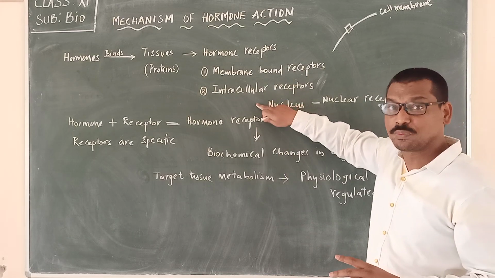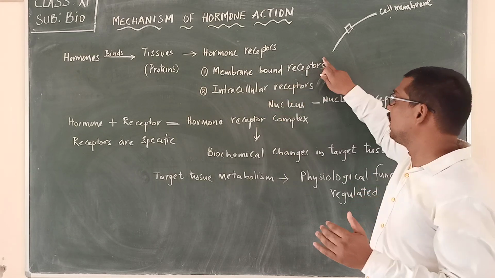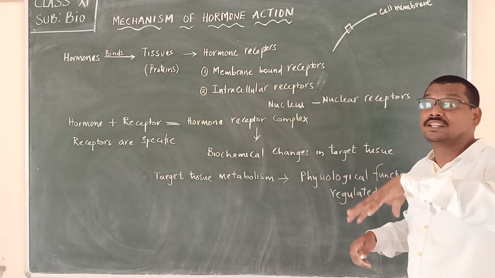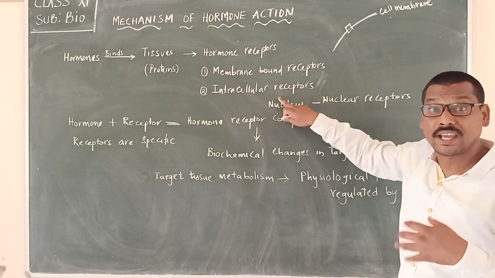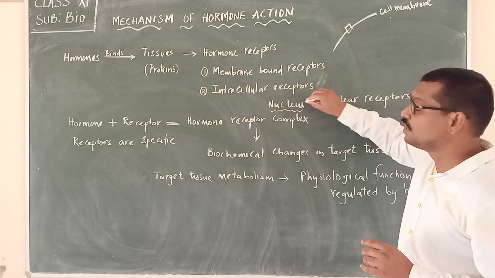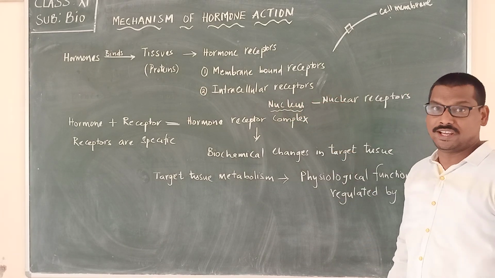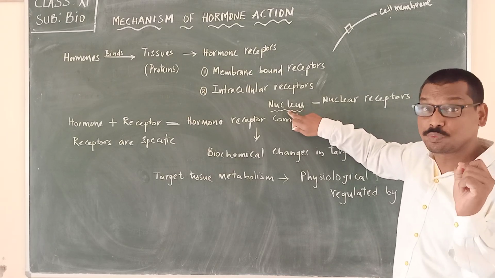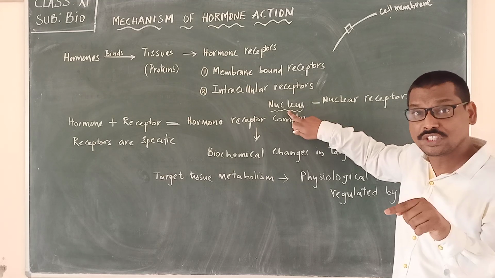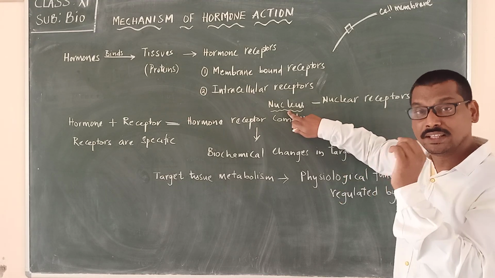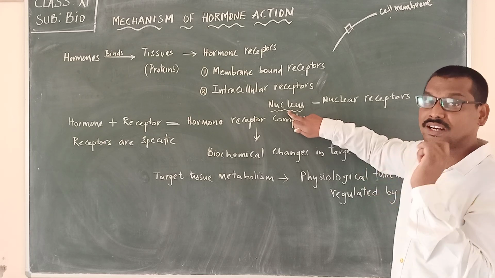The next type is hormone receptors that are present inside the cell, in the nucleus. Hormones bind to these proteins, and that protein is called a receptor.